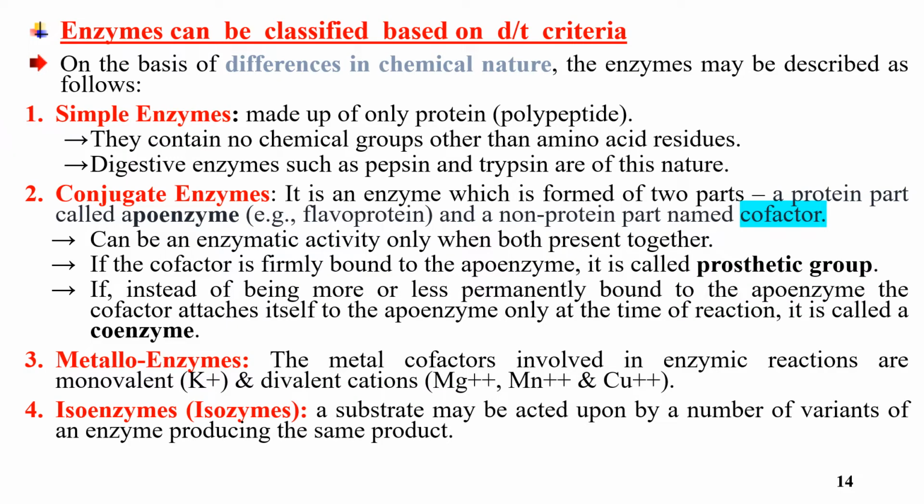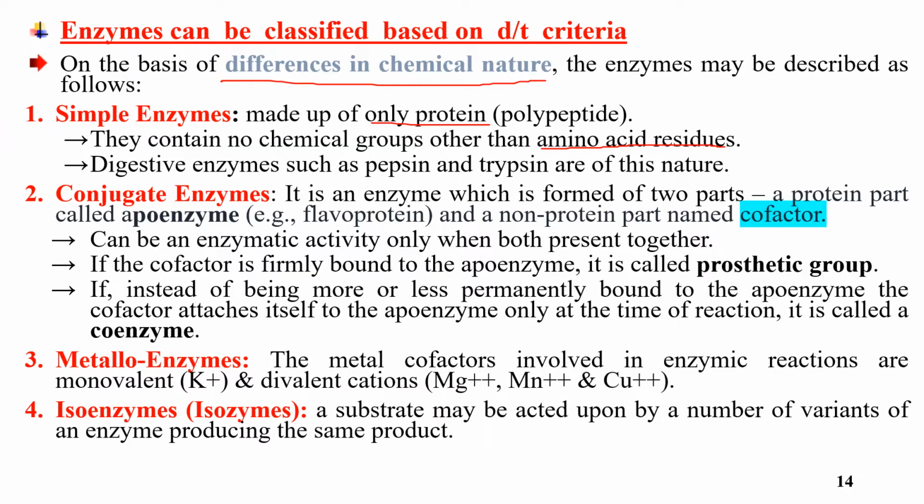Another topic today: enzymes can be classified based on different criteria. We are also dividing them by differences in chemical nature. The enzyme may be described as follows. The first one is simple enzymes: enzymes made only from protein parts, or polypeptides. These contain no chemical group other than amino acid residues, or protein parts.